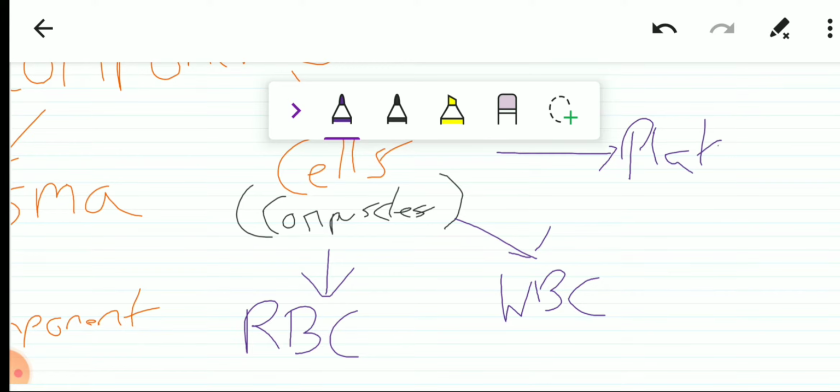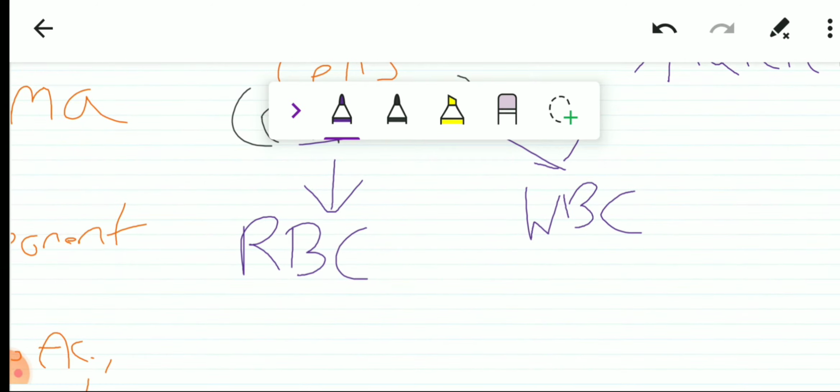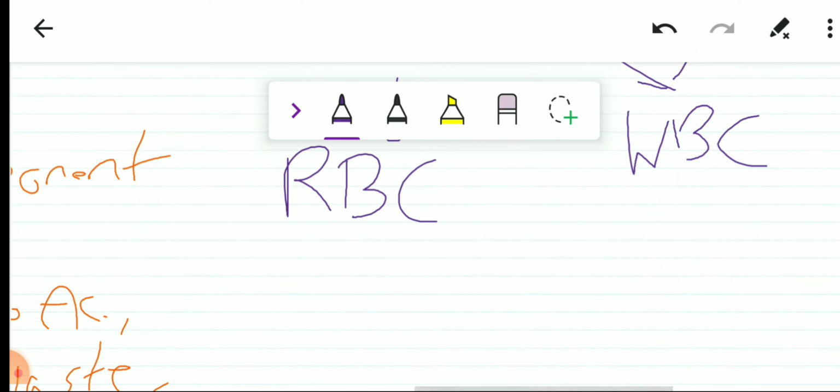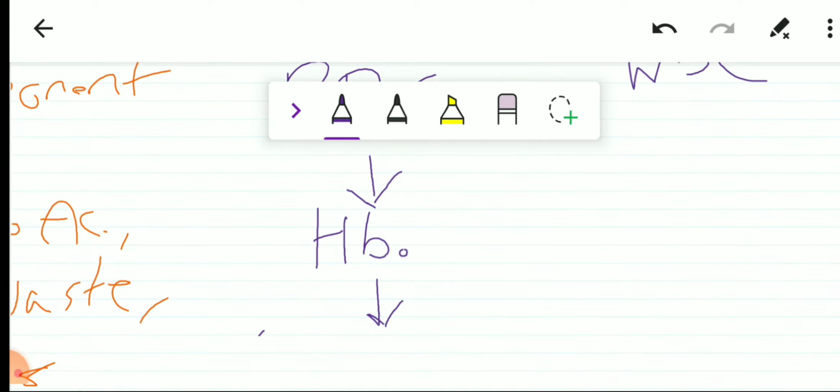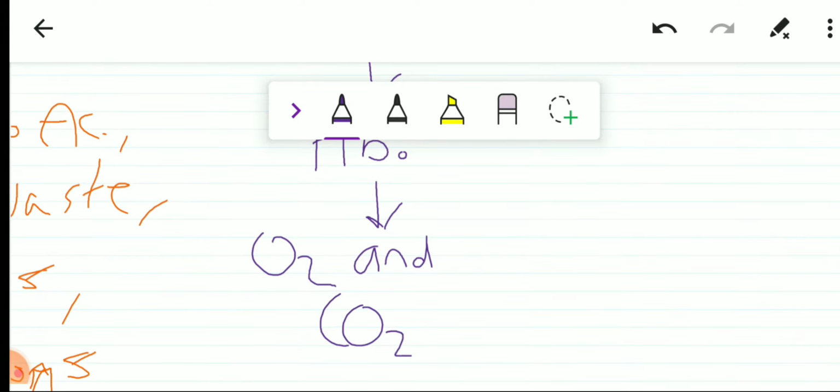RBC stands for red blood cells or red blood corpuscles, and WBC stands for white blood cells or white blood corpuscles. Now what is the function of RBC? We have discussed in the chapter on respiration that respiratory gases are transported through hemoglobin. Where is this hemoglobin present? Hemoglobin is present in the RBC, and inside the hemoglobin we have our respiratory gases O2 and CO2. So RBC's main function is to transport respiratory gases.